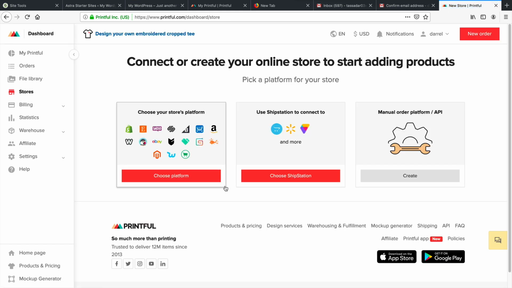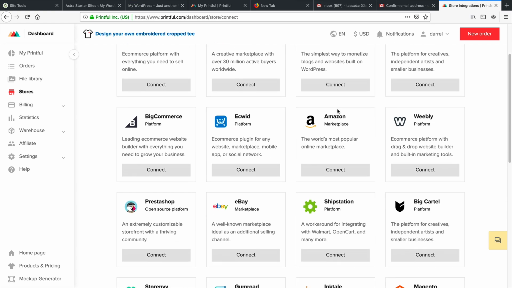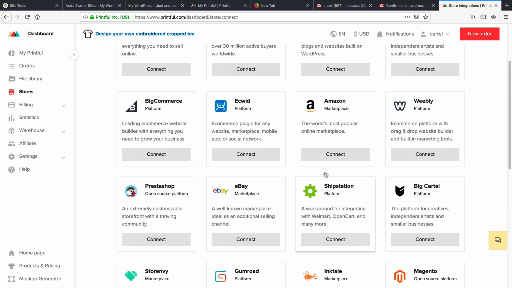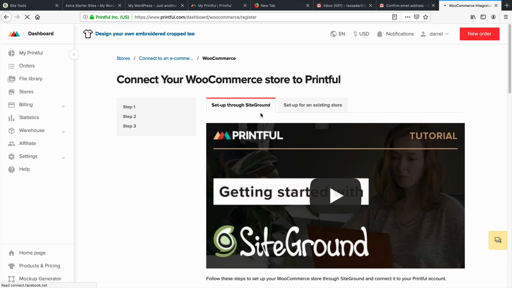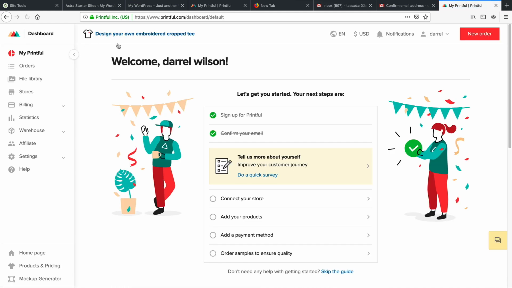So what we need to do right here is connect our store with our website. Click on choose platform, and we are using WooCommerce. Now I think there's also WordPress, it's the same thing. So right here we have connect with WordPress, or I'm sorry, WooCommerce. Now they actually show you how to set this up. Click on set up for an existing store, but all we need to do is install a plugin. There are just steps on how to do this. So click on My Printful, and let's go back to our website and install a plugin.